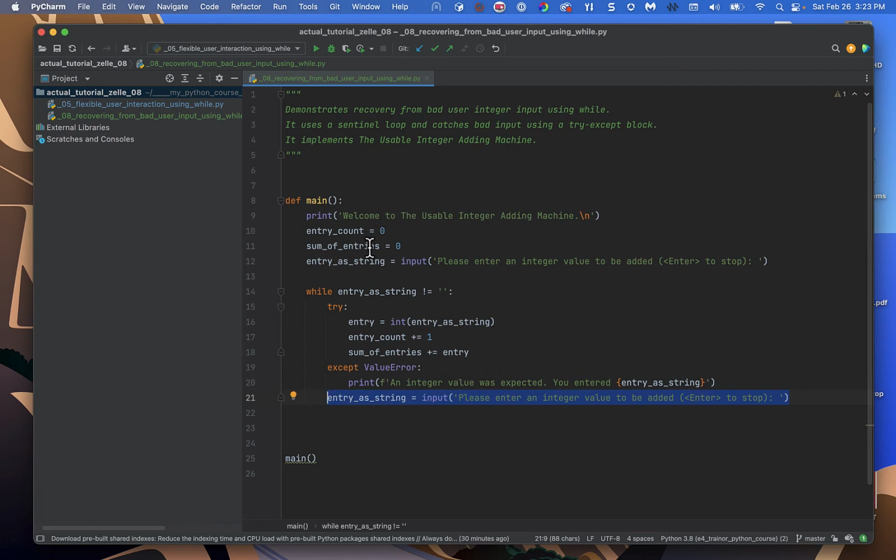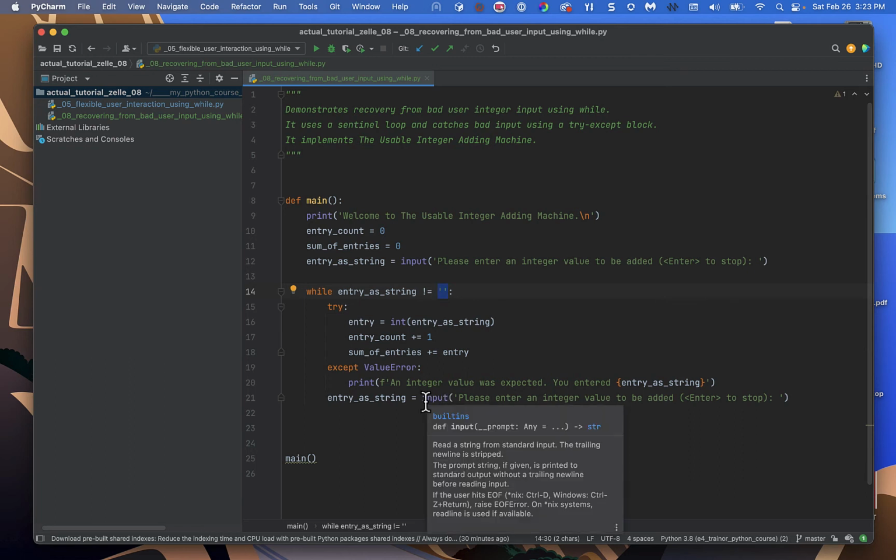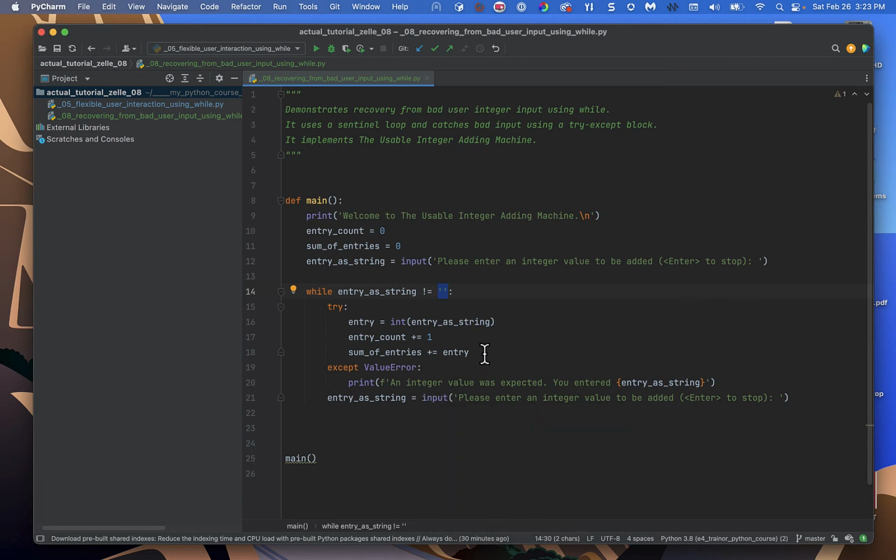Okay, so when we enter the top of the loop, the read has already happened. And because we don't have an empty string, we know we have at least what purports to be a proper entry. And we'll find out if it's a proper entry because we're putting the work that we're doing in the try, okay? And if that goes wrong, well, then we're going to print an error.